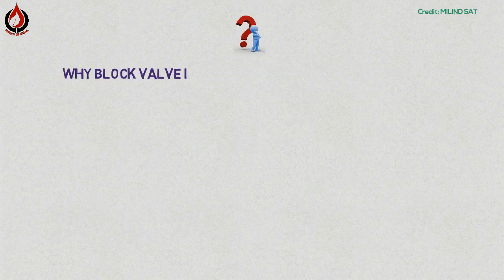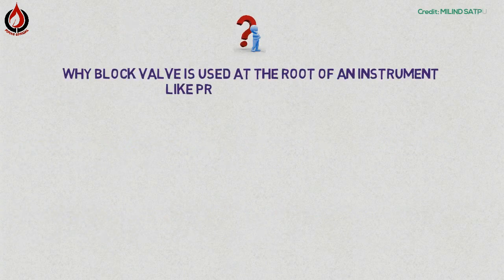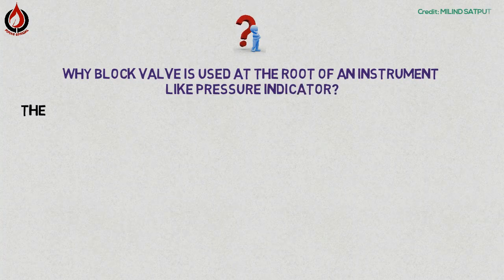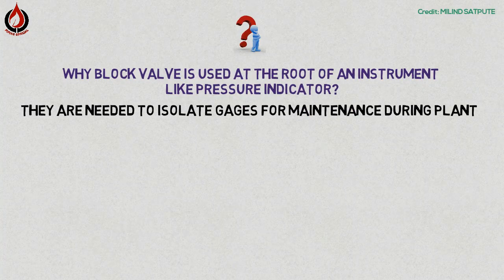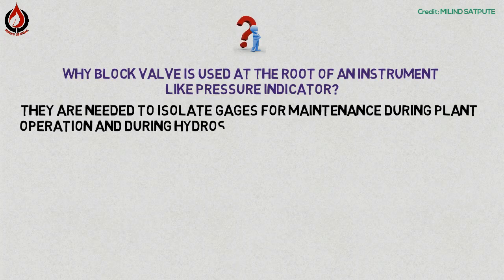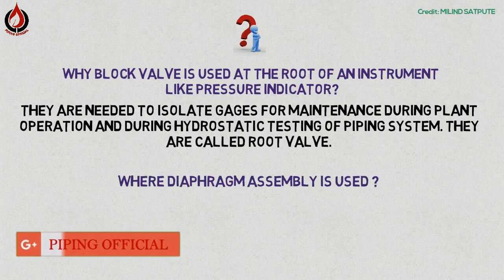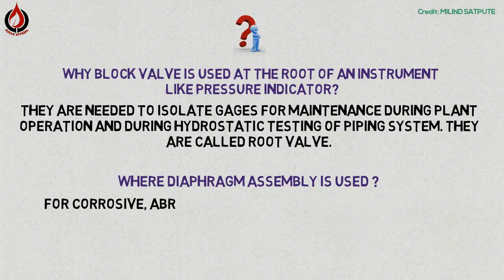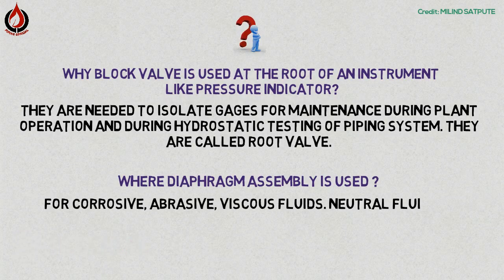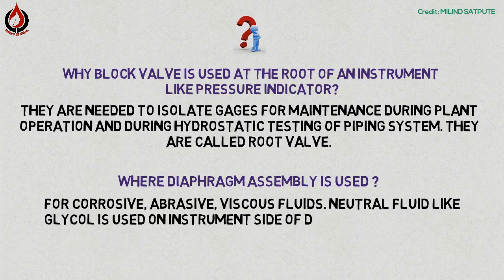Why is a block valve used at the root of an instrument like a pressure indicator? They are needed to isolate gauges for maintenance during plant operation and during hydrostatic testing of the piping system. They are called root valves. Where is a diaphragm assembly used? For corrosive, abrasive, viscous fluid, a neutral fluid like glycol is used on the instrument side of the diaphragm.